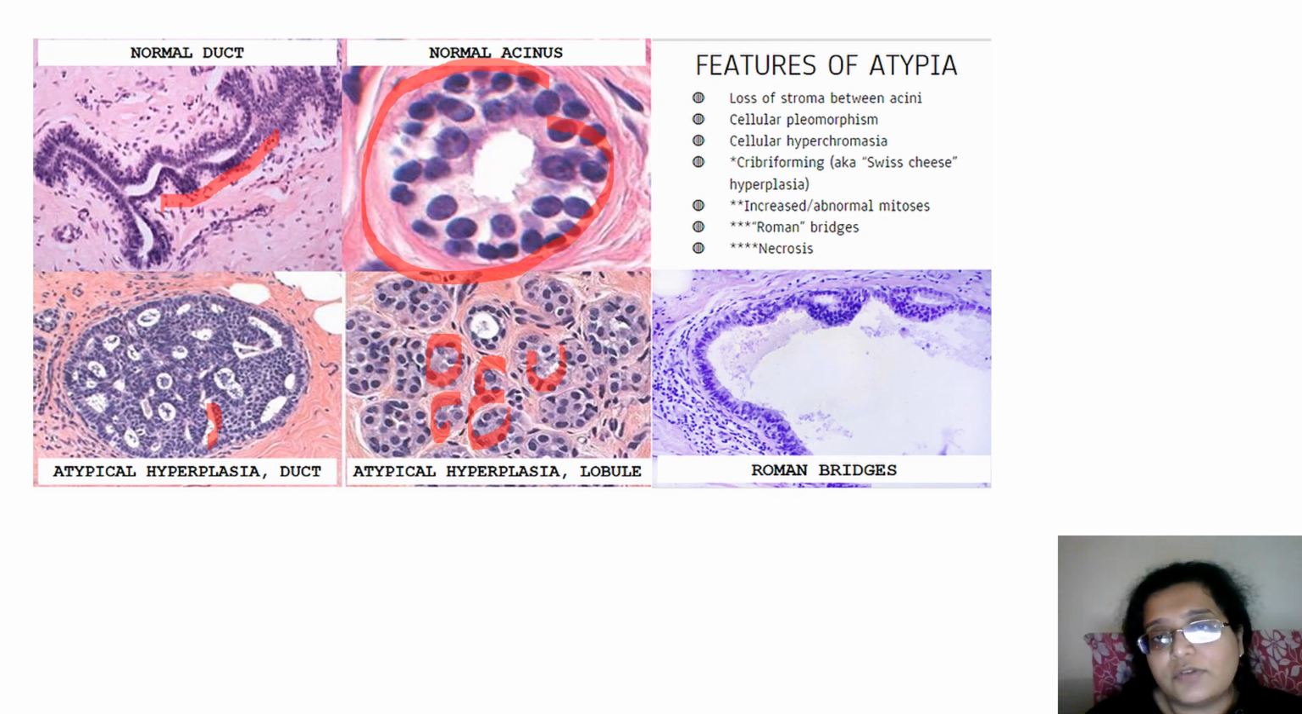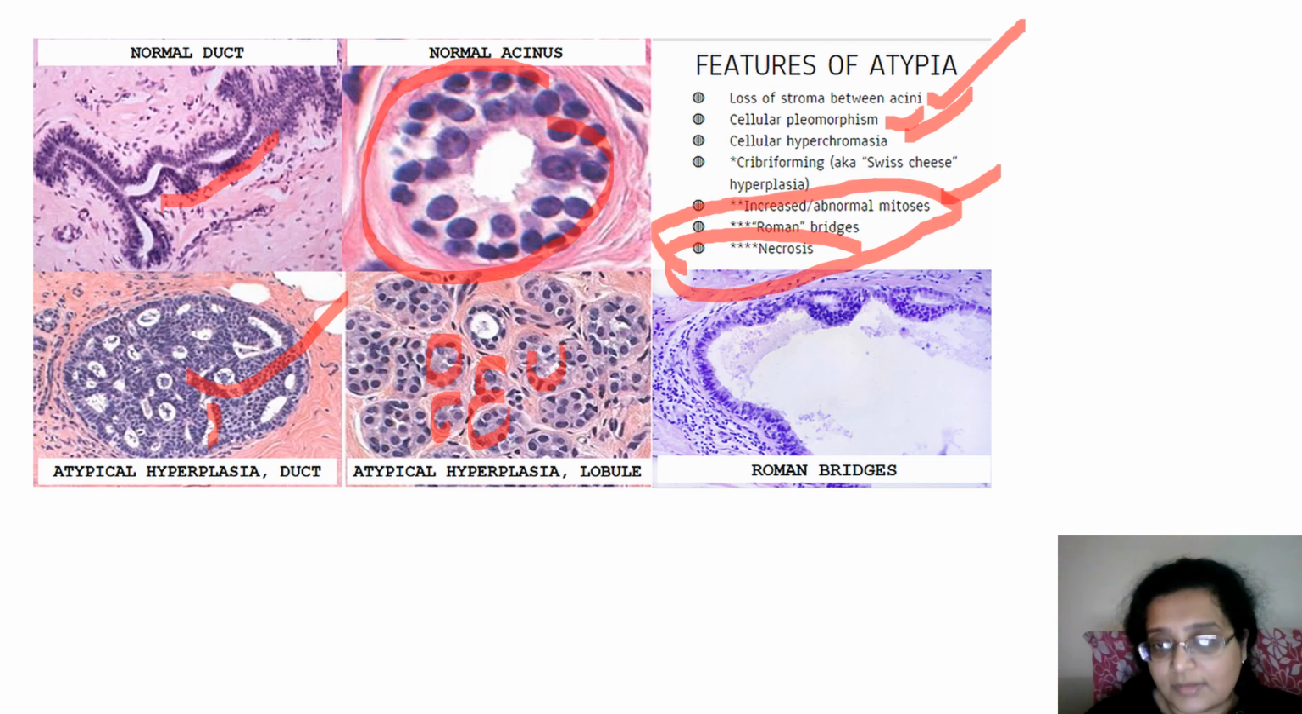So what are the features of atypia? That is crowding of the glands, pleomorphism and hyperchromasia. This is cribriforming, that is Swiss cheese appearance, abnormal mitosis. I have shown you Roman bridges or Roman arches, and necrosis. These last two things are most important. Fine, over here is a Roman arch. You see it like this. These are arches like in churches, etc. The Roman architecture. So that is what a Roman arch is.